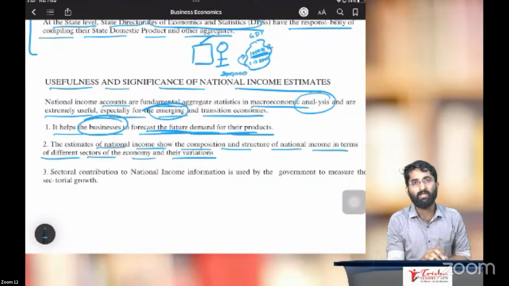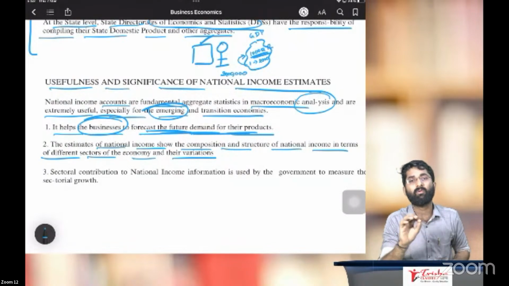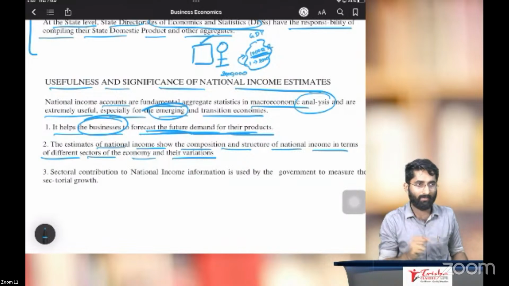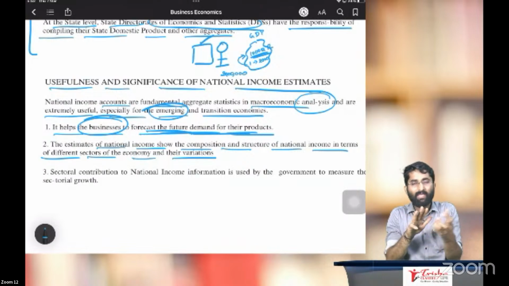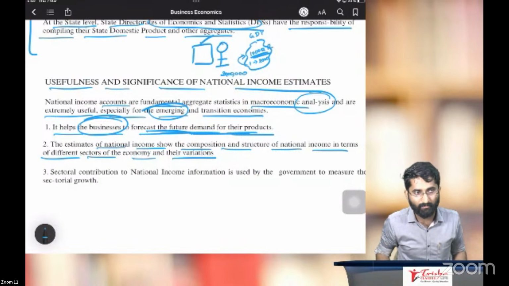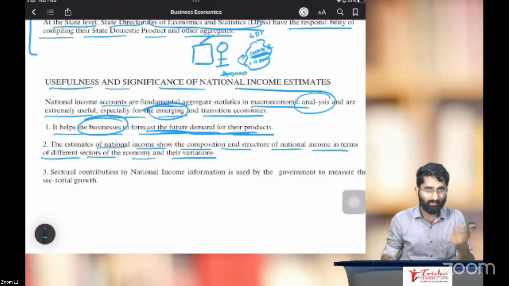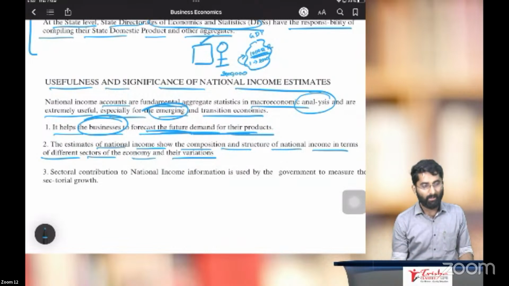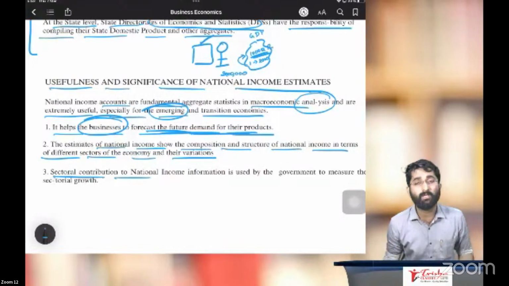So balanced growth of all the sectors is very important. We will get a fair estimate about which sector is growing, and based on that we can make some policy decisions.